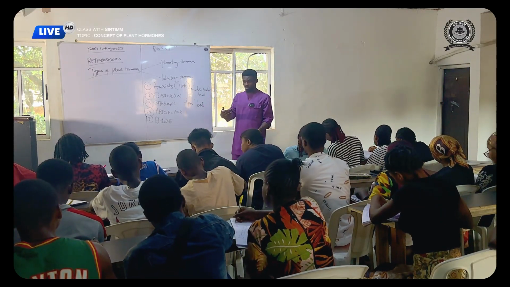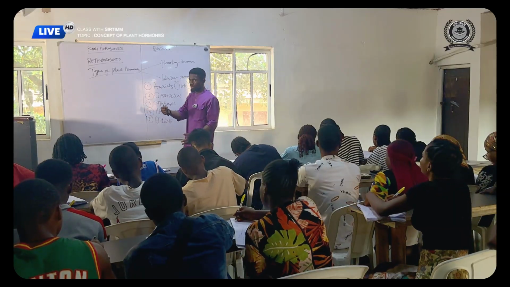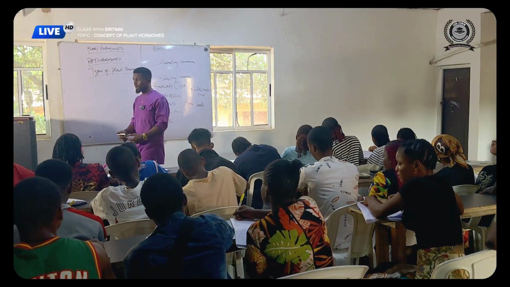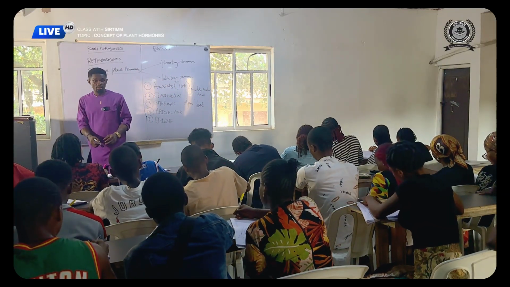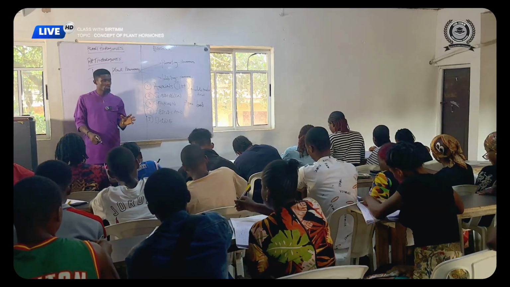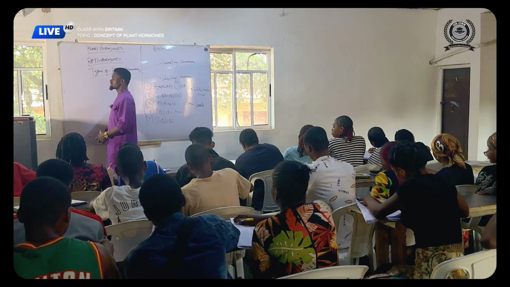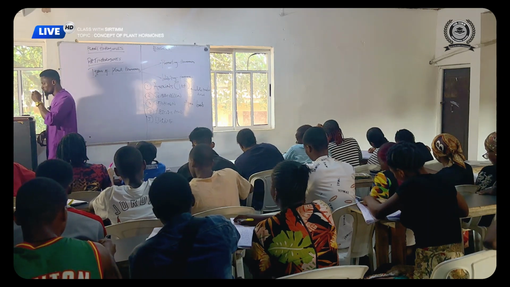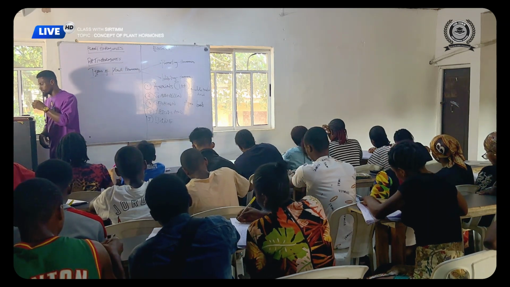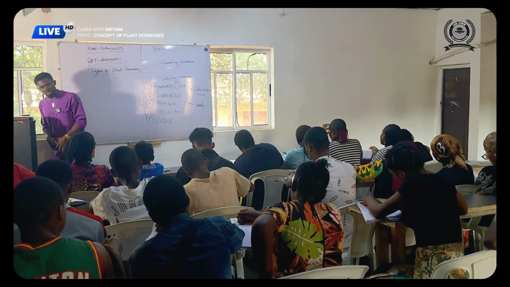It is produced in the apices of what? Roots and stem.